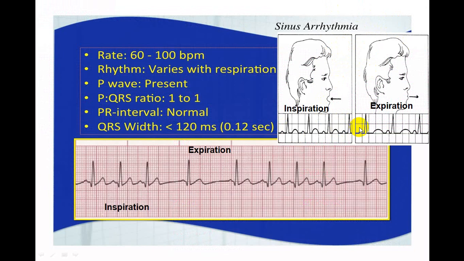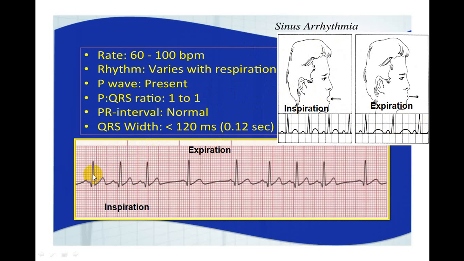But during expiration, there is a decrease in the sinus node rate, and that will produce a little sinus bradycardia. So rate will vary with inspiration as well as expiration, while all other criteria of sinus rhythm will remain the same. And this is classical of sinus arrhythmia, or we call it sinus dysrhythmia.